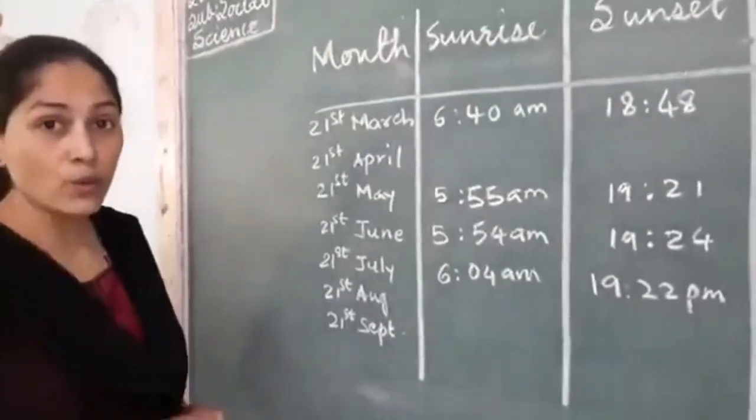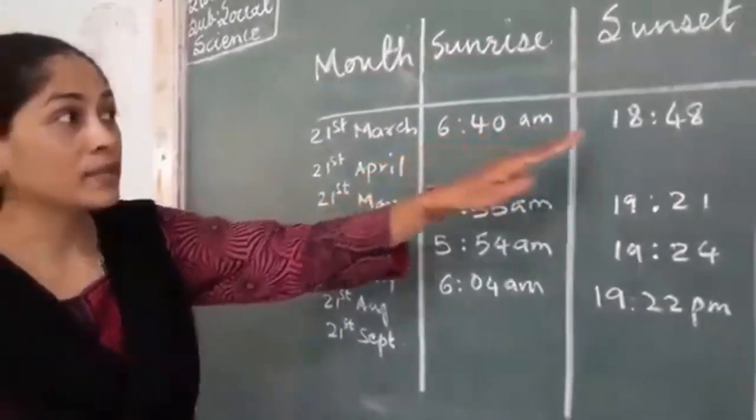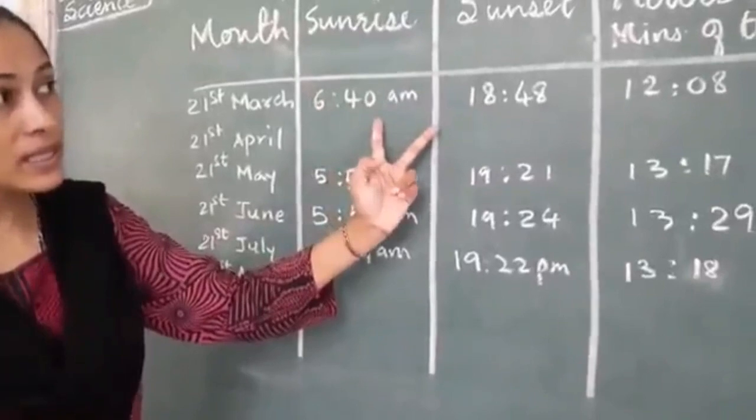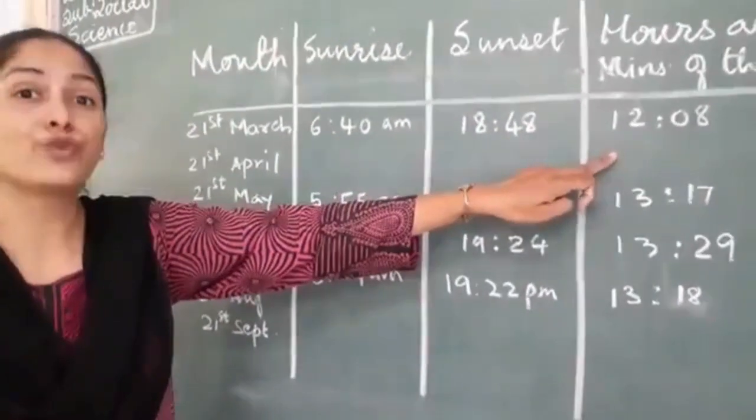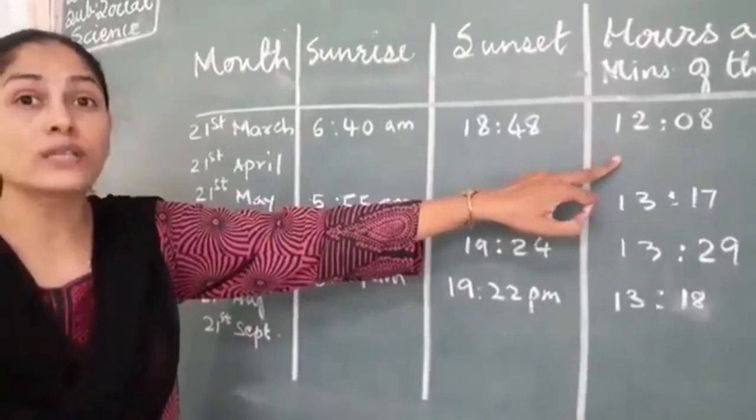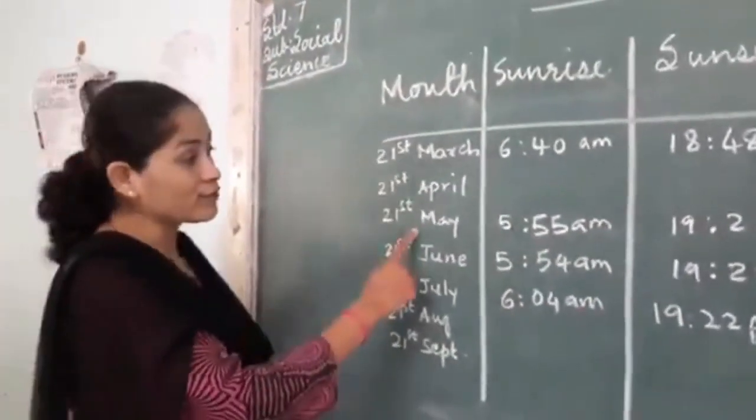21st April, find out what you have to do. You know, take the sunrise time, take sunset time, minus these two, you will get the daytime, and minus the daytime from 24. 24, why 24? Because we have 24 hours in a day. Okay, I have done for 21st May.